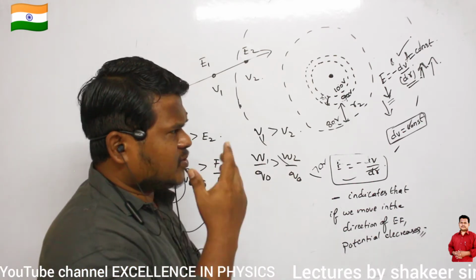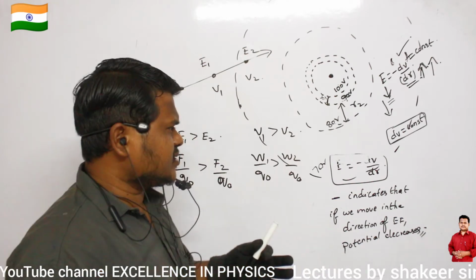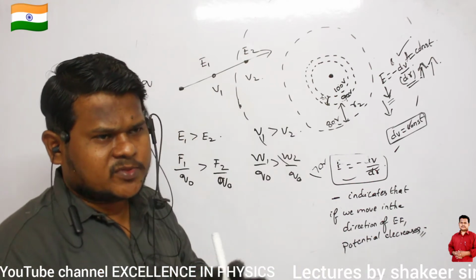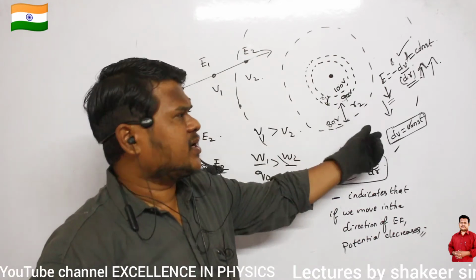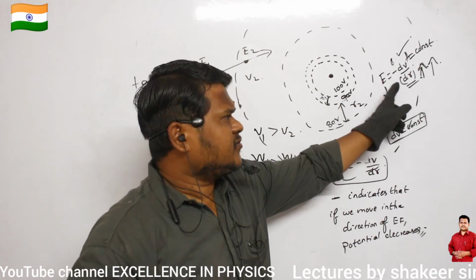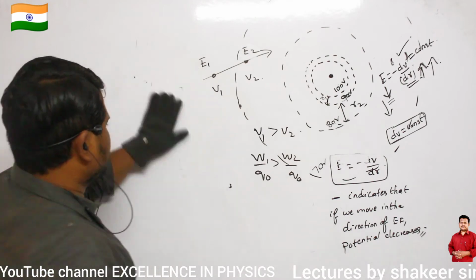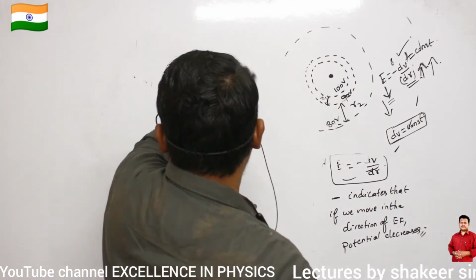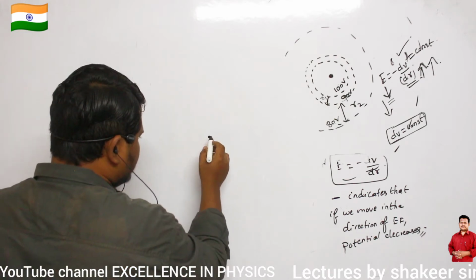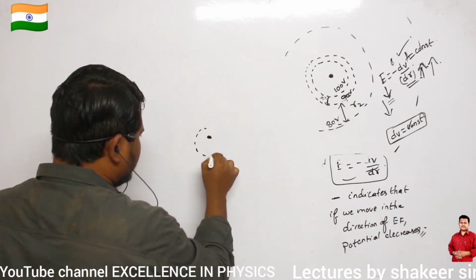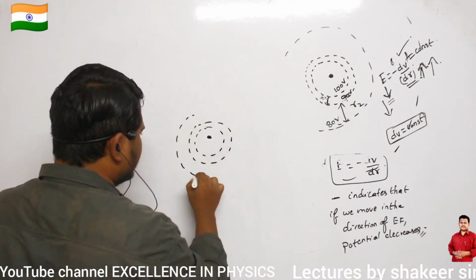So have you understood why the distance between two equipotential surfaces is increasing? Have you understood up to here? Clear, no? E value continuously decreases, but I want dV to be constant. So therefore, dr value should continuously increase. Okay. Actually let us see how we can draw the diagram. For example, if this is a point charge, then near the point charge, equipotential surfaces will be crowded like this. Clear?